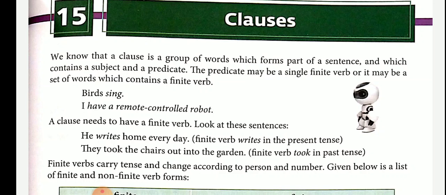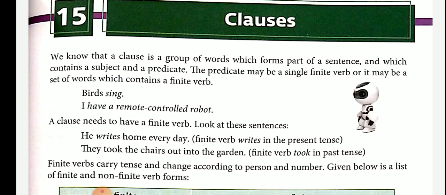Subordinate, S-U-B-O-R-D-I-N-A-T-E clause, or dependent, D-E-P-E-N-D-E-N-T, clause. So that is main clause and subordinate clause. I hope you understand. Look at exercise 2.